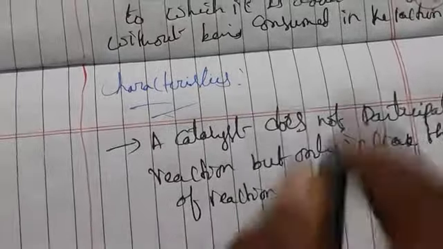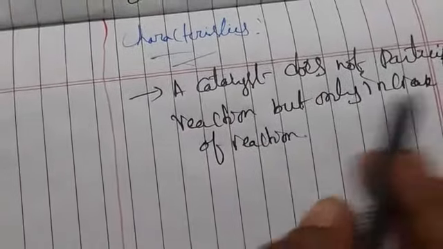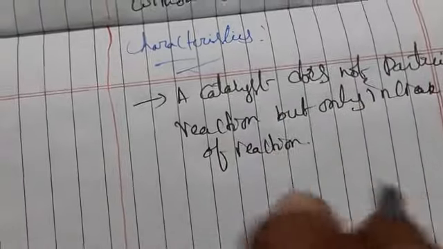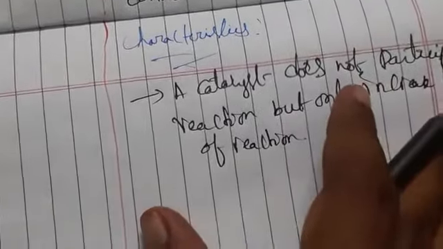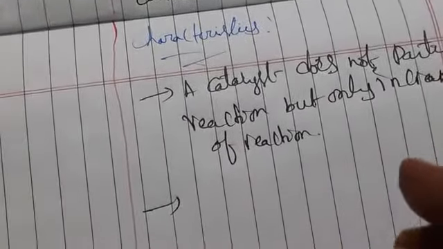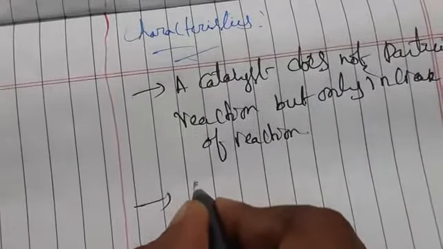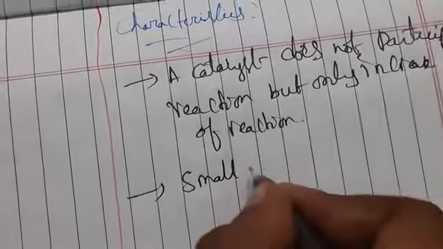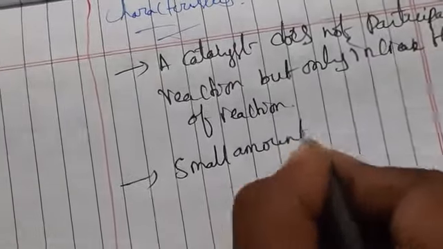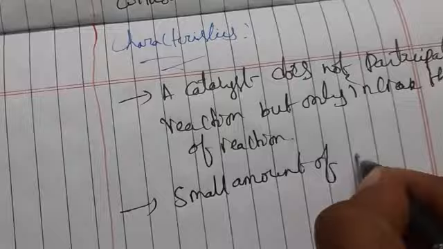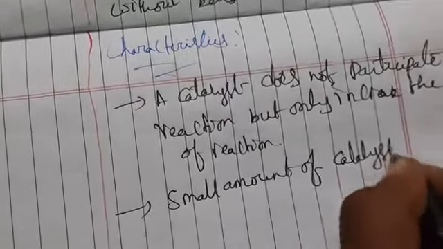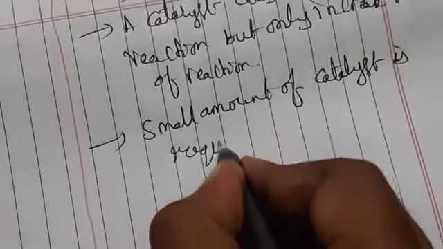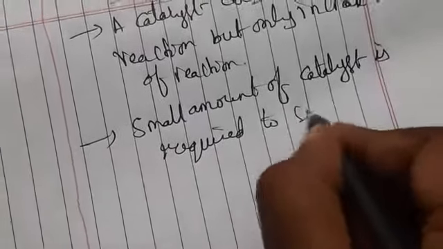It is not consumed in the reaction, and it is chemically unchanged permanently. A small amount of catalyst is enough to change the speed of the reaction. A small amount of catalyst is required to speed up the reaction.